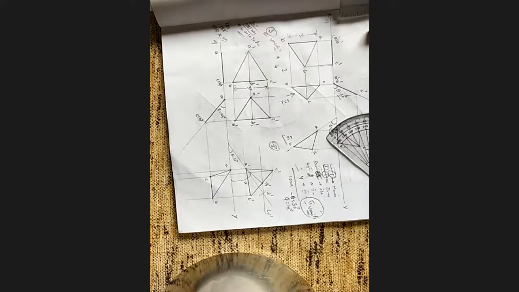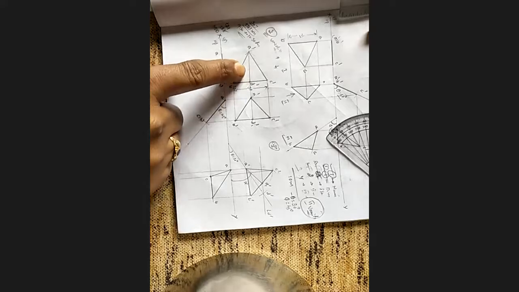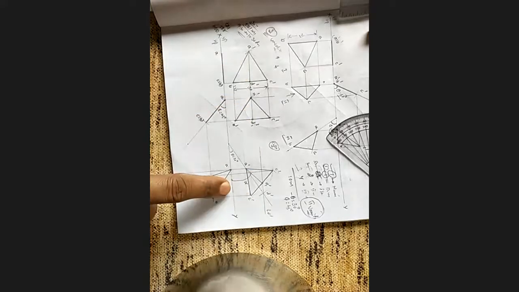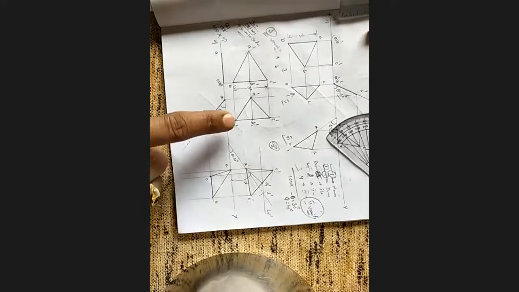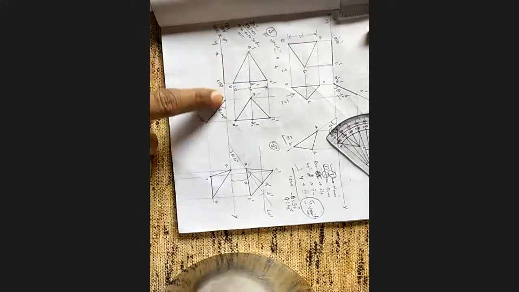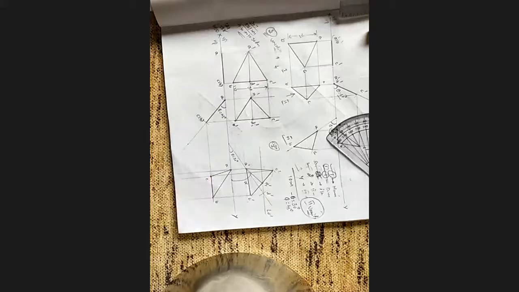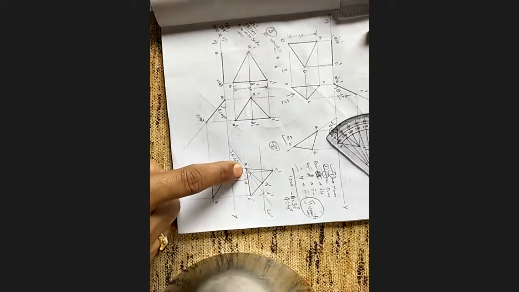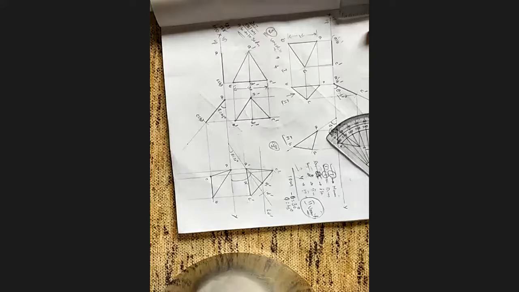And one condition, if this object is freely suspended, it should not touch the XY line. You see carefully all. This is also a freely suspended body. Only this point we are taking on the XY line. That's why I took A dash somewhat a little bit away. I don't want to take any risk.